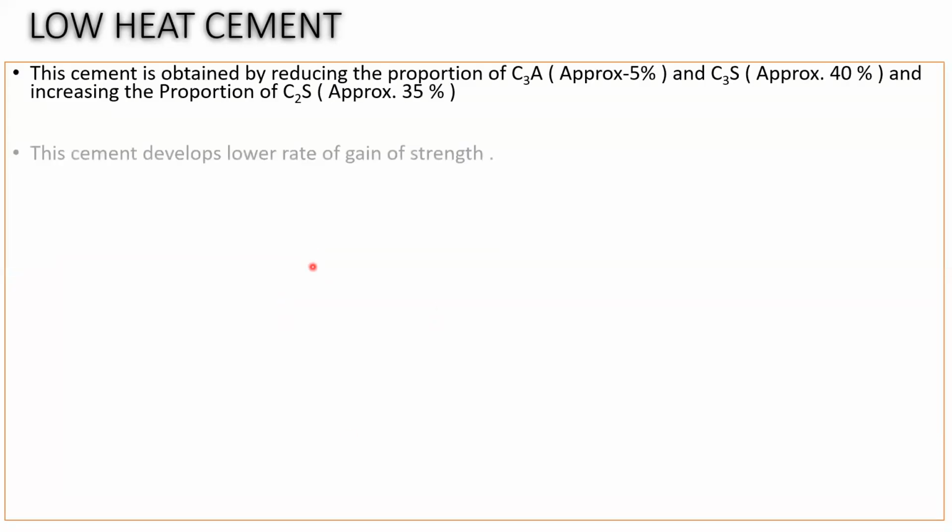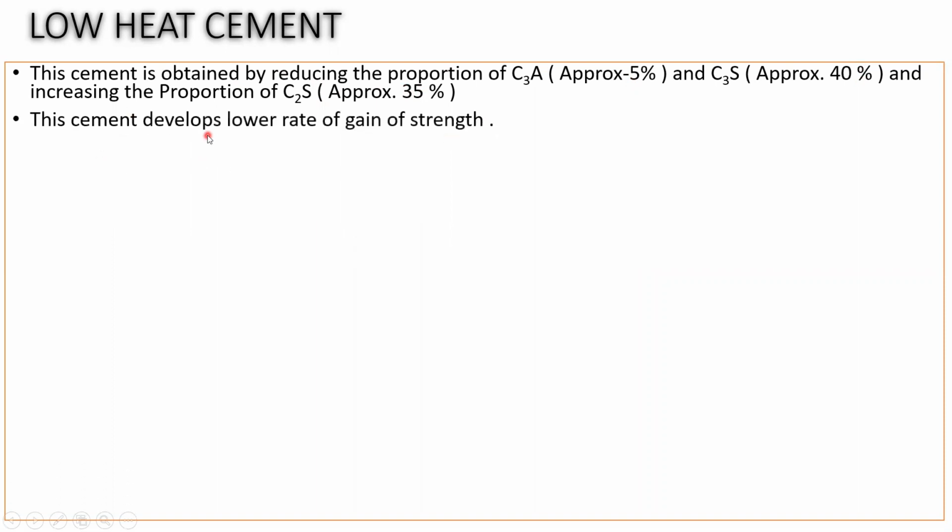So this basic understanding we need to have. Right now we'll go forward. This cement is obtained by reducing the proportion of tricalcium aluminate to approximately 5%, and tricalcium silicate to approximately 40%, and increasing the proportion of C2S content. So dicalcium silicate we are going to increase up to approximately 35%. The second point is that this cement develops a lower rate of gain of strength, and obviously it has to, because we have reduced the tricalcium silicate, and we know that tricalcium silicate has a high heat of hydration. So we have reduced this content, and the strength gain is going to come down.